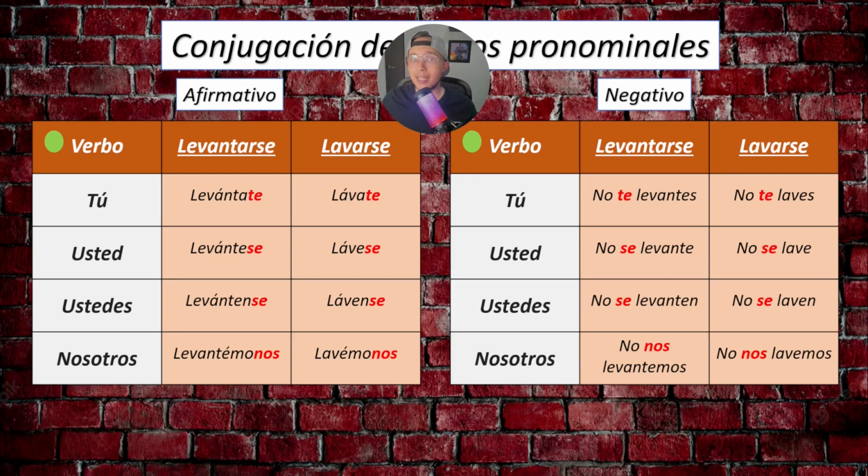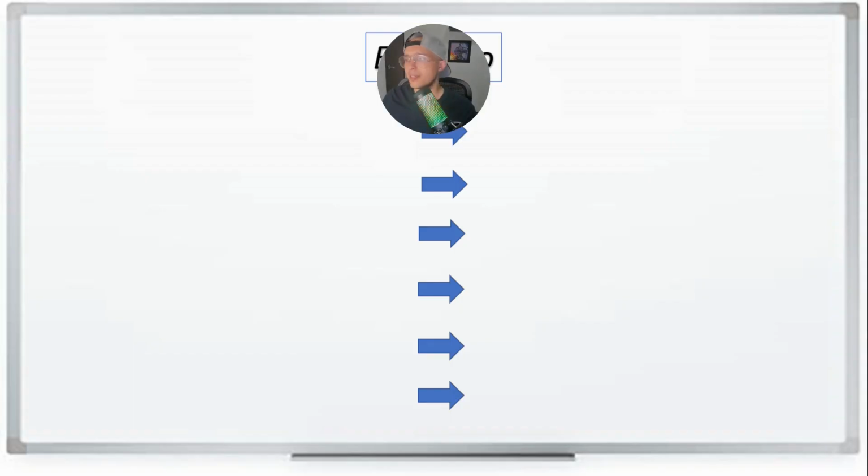Now, before we move forward, if you notice, in the affirmative version, we need to eliminate the S of the conjugation mos when we put the nos at the end. So instead of saying levantémosnos, we eliminate the S and we say levantémonos. The same with lavémonos, we eliminate the S. Lavémonos.